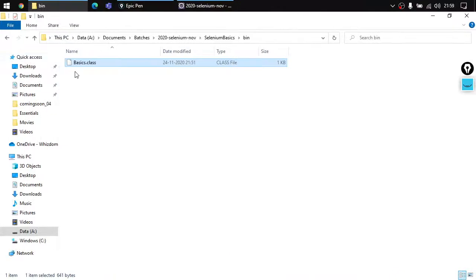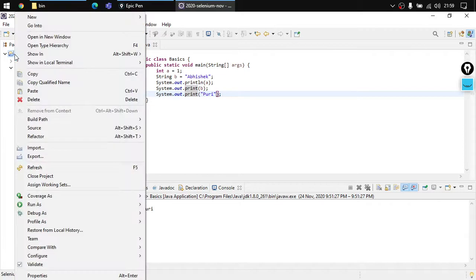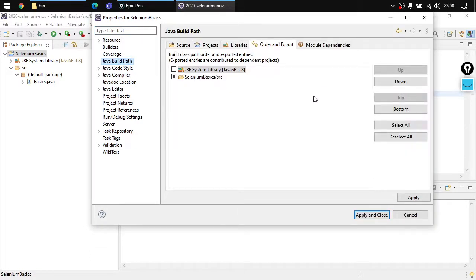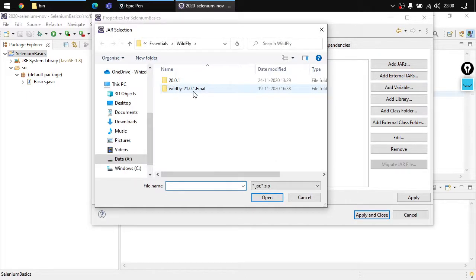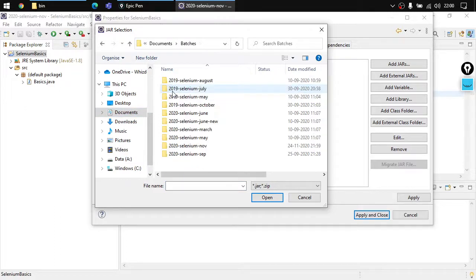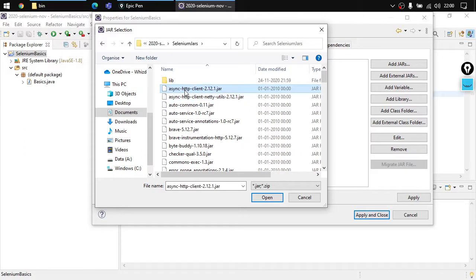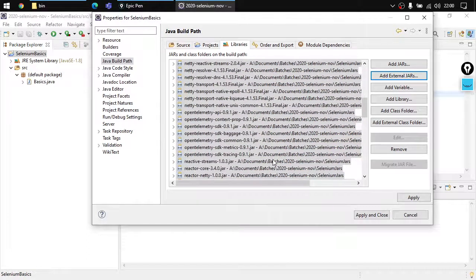Go back to Eclipse. So here is our Eclipse. Right click on this particular project, go to properties and then click on Java build path. Here you can go to libraries. You can see that there is an option of add external jars. Add all the jars that you have. Where are these jars? These are inside documents, batches, current project, Selenium jars. Hit Control A, open, and all the jars have been loaded here.